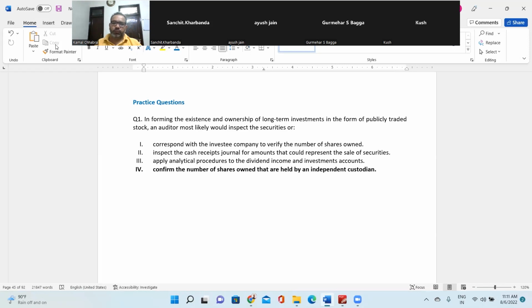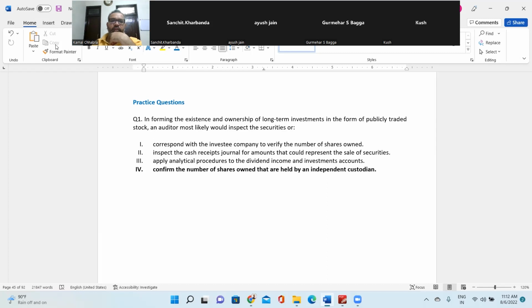See, option 3 will not give us comfort over existence. It's an analytical procedure, so we will not get that. Option 1, I don't know. Option D is there because usually when these companies trade, it's similar to how we do trading using a third party or a vendor or a portal. They would be sending out confirmations to confirm back the number of shares held, which would give us comfort. That's why I feel option D, but I don't know why option A or B cannot be done. So I'm also confused with option A.